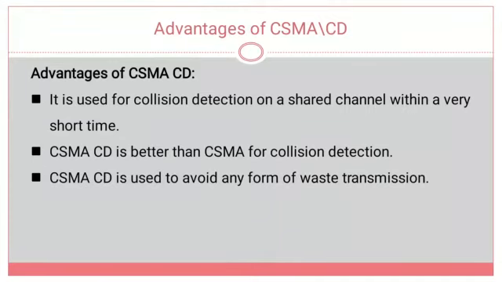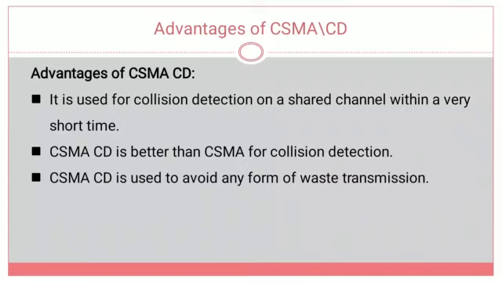CSMA/CD is used to avoid any form of wasted transmissions. So by using this collision detection, it will avoid the wastage of transmissions for the transmitting stations. How will it avoid any form of wasted transmission?